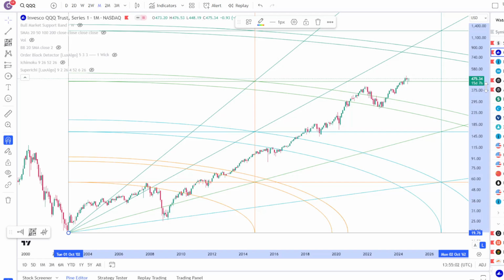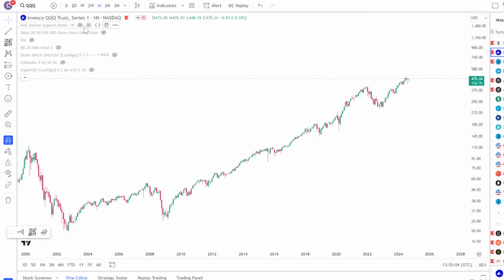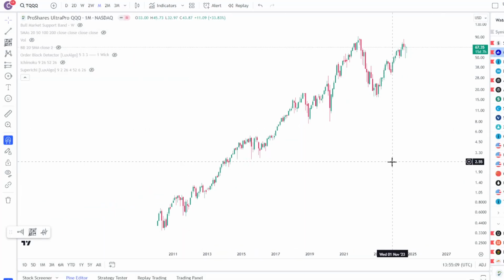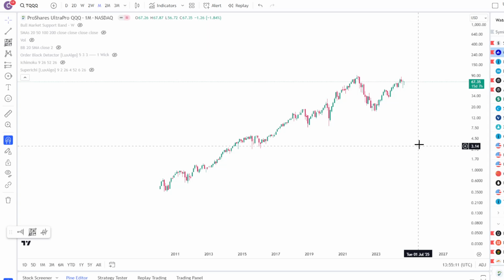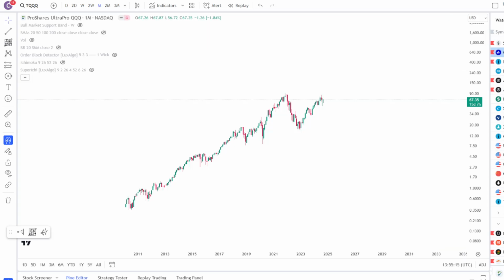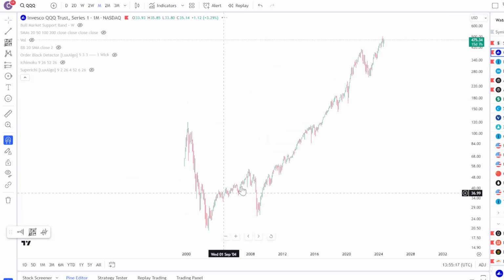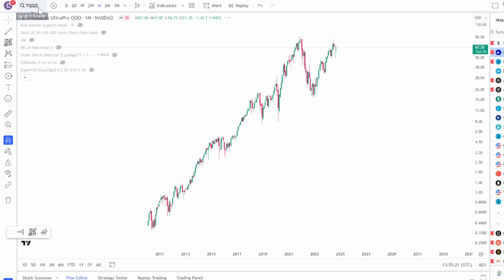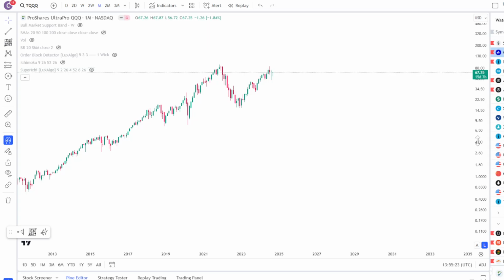I don't have to do anything, right? I do have a position in TQQQ. I do want to also show you what I'm thinking if I do a very similar Gann chart for the TQQQ. It doesn't have as much history as the QQQ, QQQ has a lot more history, right? TQQQ just started as a financial instrument after the Great Financial Crisis.